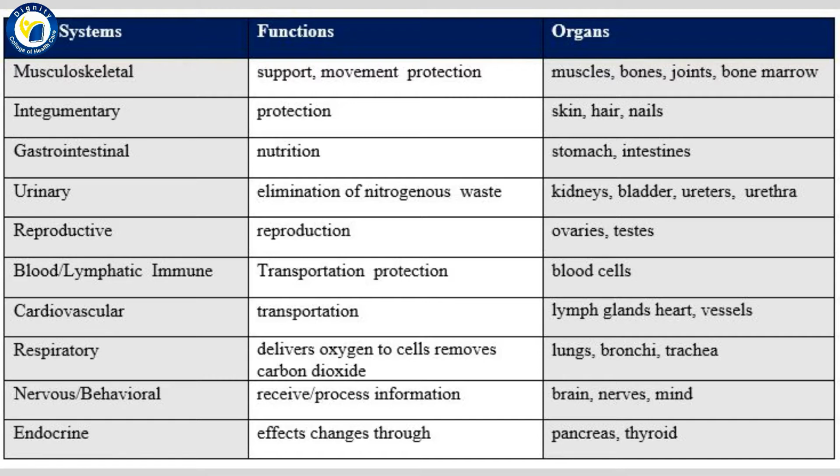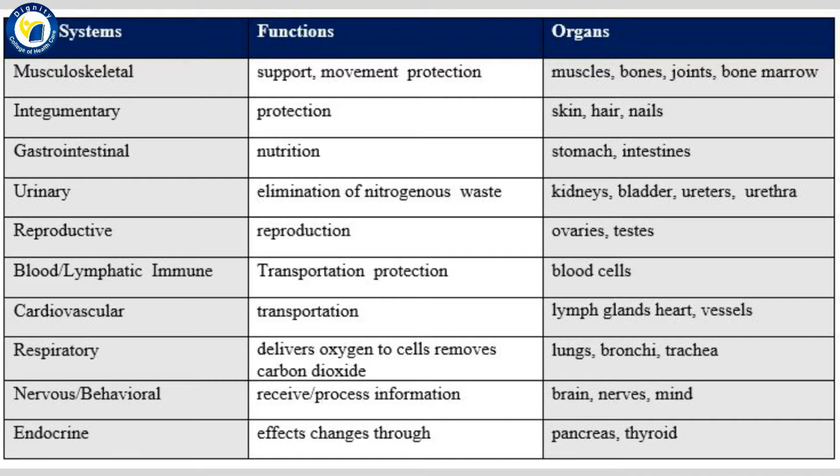Body systems. Urinary. Functions: elimination of nitrogenous waste. Organs: kidneys, bladder, ureters, urethra. Body systems. Reproductive. Functions: reproduction. Organs: ovaries, testes. Body systems. Blood/lymphatic, immune. Functions: transportation, protection. Organs: blood cells.